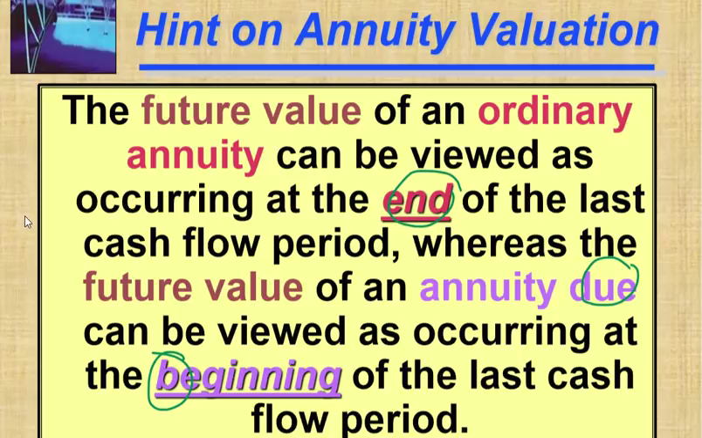What is ending? So you know, A E I O, vowels. E, O, ordinary, ending. And B, D, beginning and annuity due. Like that you remember, please.